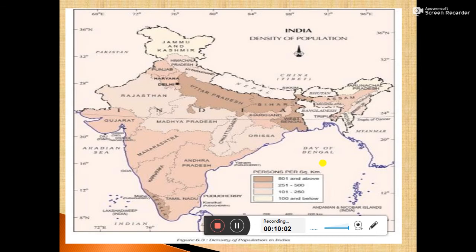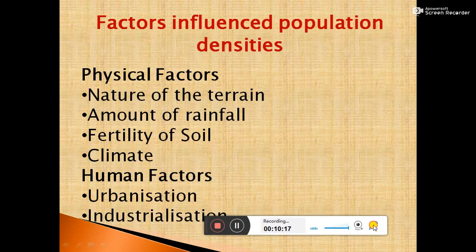The question arises here, what are the reasons for the uneven distribution of population in the country and which factors influence the distribution of population? Now we will learn about the factors influencing population densities. We can divide these factors into two groups: physical factors and human factors. Physical factors are related to nature.